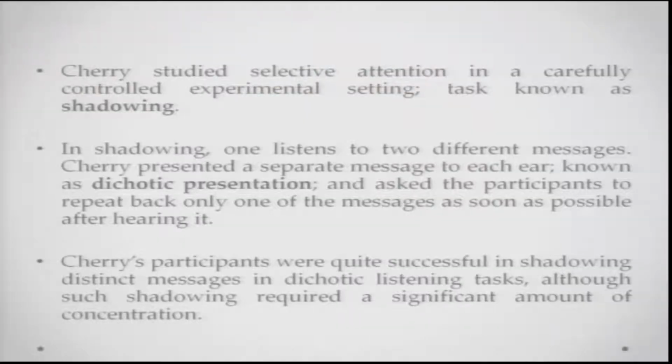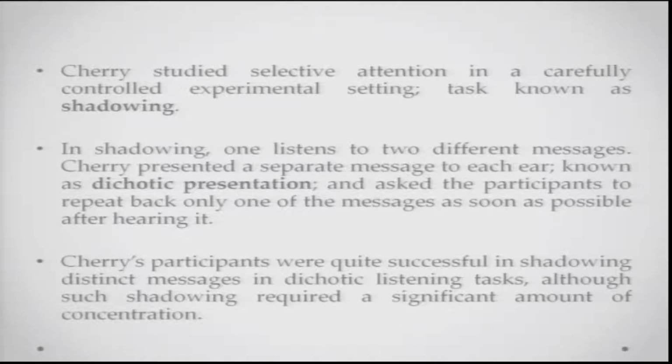Cherry was interested in studying selective attention, and he studied it in a very carefully controlled experimental setting, using a task referred to as shadowing. One is listening to different kinds of messages. Cherry presented a separate message to each ear. One ear receives one message, the other ear receives a different message.